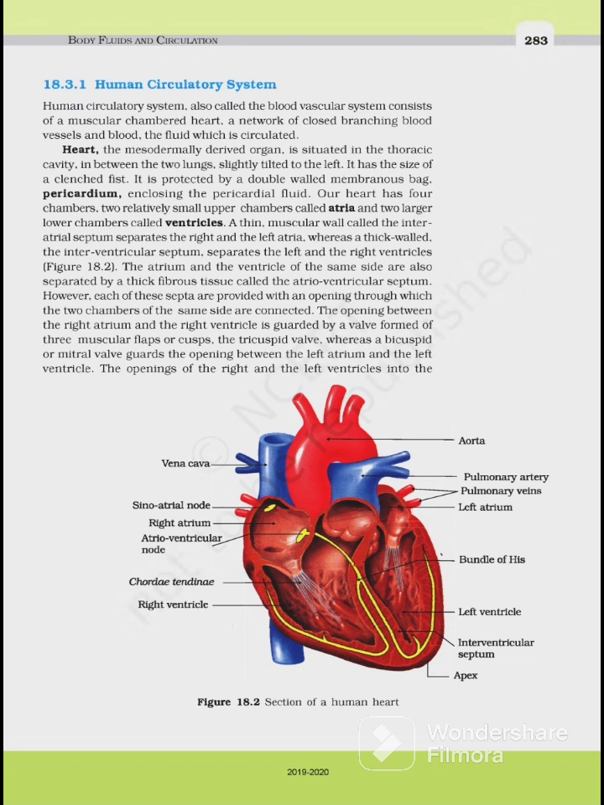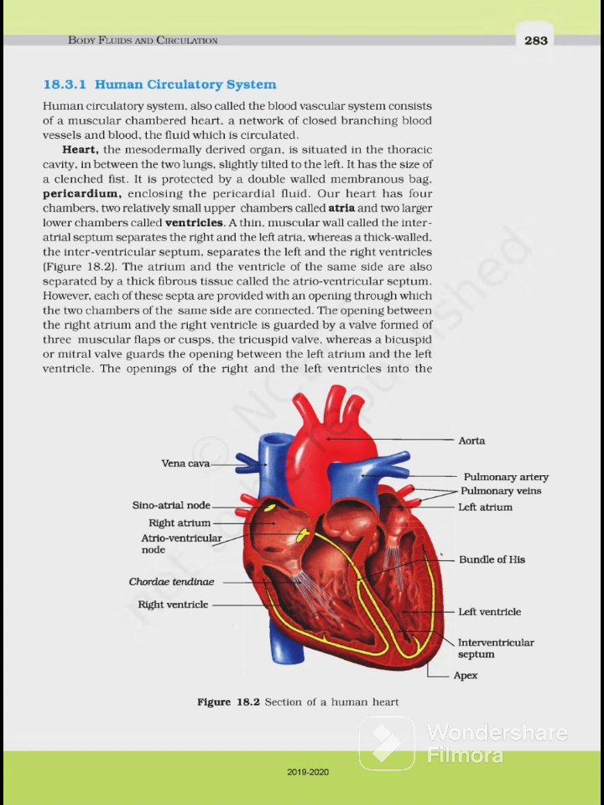are connected. The opening between the right atrium and the right ventricle is guarded by a valve formed of 3 muscular flaps or cusps, the tricuspid valve, whereas a bicuspid or mitral valve guards the opening between the left atrium and the left ventricle. So, bicuspid or mitral, questions come on both, it is the same thing.